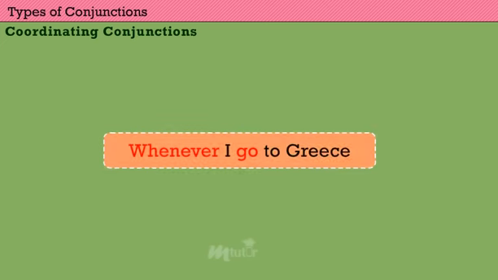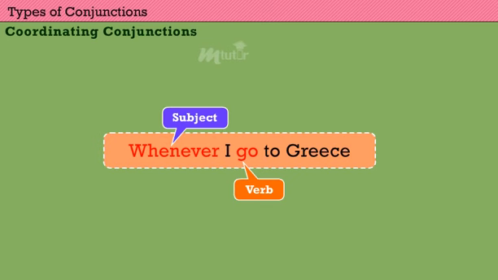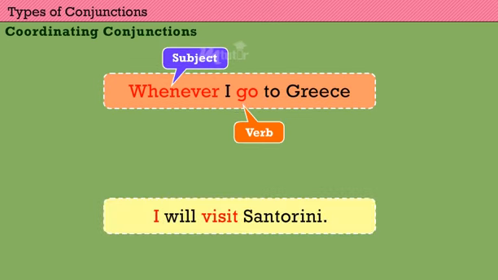A dependent clause contains a subject and a verb, but by itself it is not a complete thought. On their own, dependent clauses cannot be punctuated with periods. In contrast, an independent clause contains a subject and a verb and is a complete thought. Independent clauses can be punctuated with periods and semicolons.